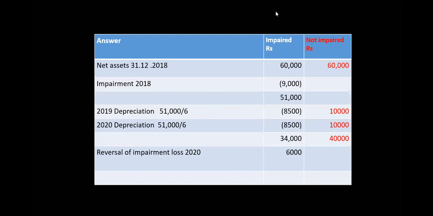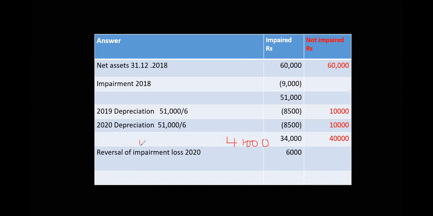But the problem here is you have to remember that our recoverable amount is now 41,000. Based on this data, the date is 31st December 2020, and the balance is 41,000.